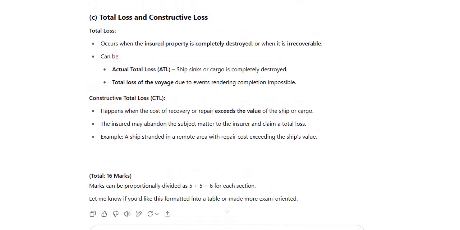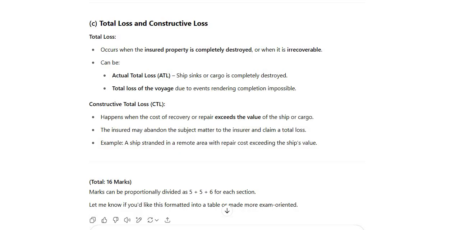Now, the total as well as the constructive loss occurs when insured property is completely destroyed or when it is irrecoverable. There can be actual total loss, where the ship sinks or the cargo is completely destroyed, or the total loss of the voyage due to events rendering completion impossible. Constructive total loss happens when the cost of recovery or repair exceeds the value of the ship or cargo. The insured may abandon the subject matter to the insurer and claim a total loss. The example given is a ship stranded in a remote area with repair cost exceeding the ship's value.